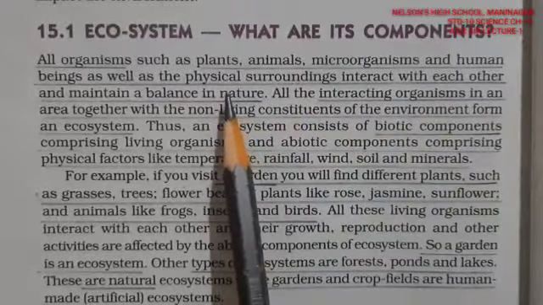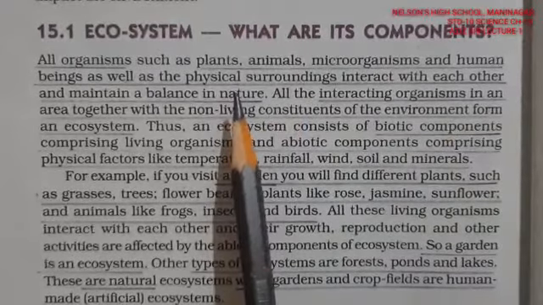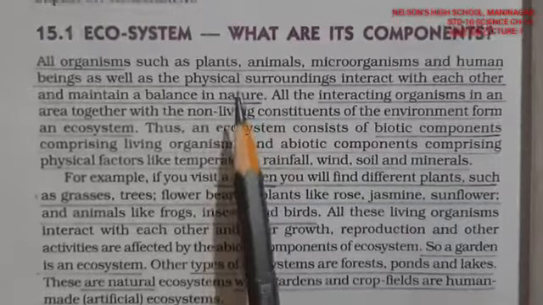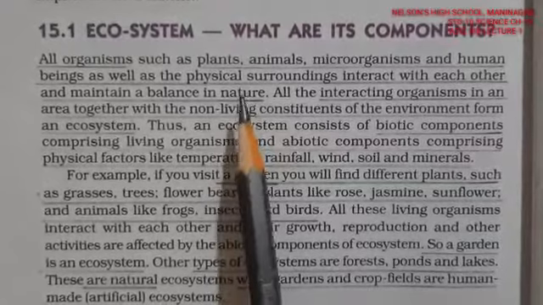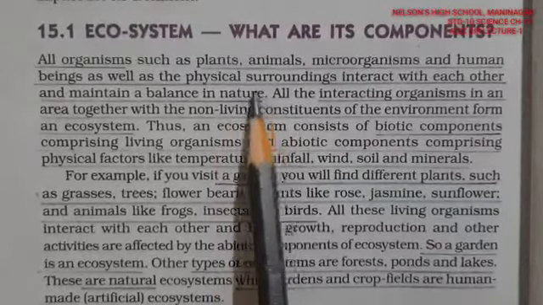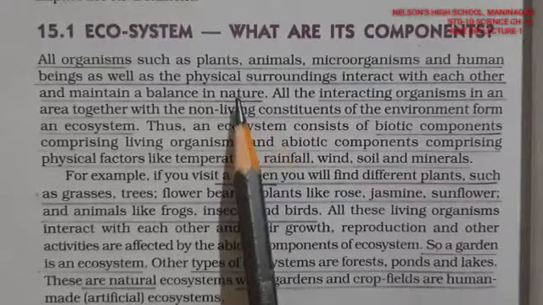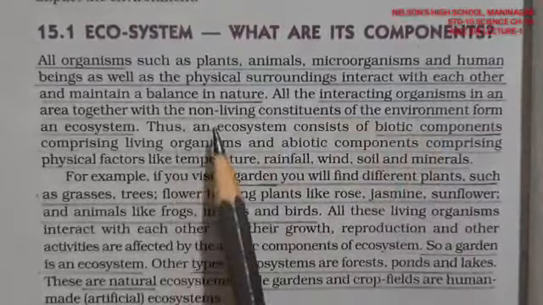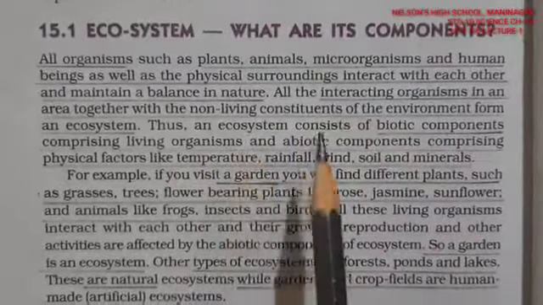So what we live through is three things: air, that is atmosphere, liquid as hydrosphere and solid as lithosphere. These are non-living, but these are required things for us to live, which we call the physical surroundings. So we interact with the physical surroundings and with each other and maintain the balance in nature, right?